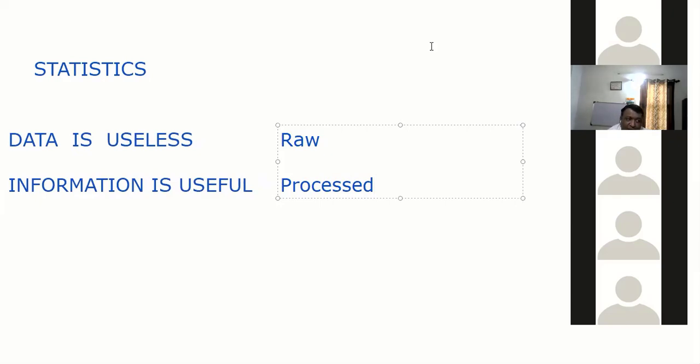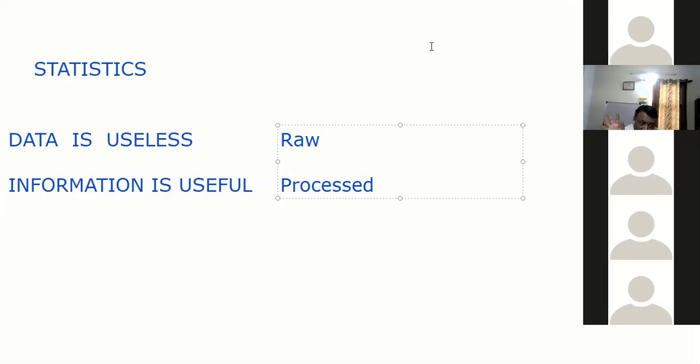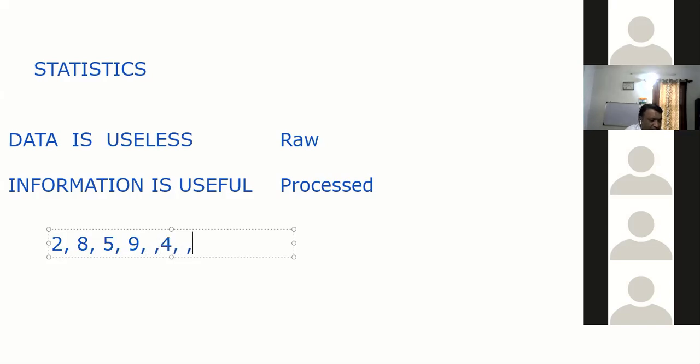You're collecting data from where? Primary or secondary source. That is a different thing altogether. It's raw and processed. Means what? I'll explain with an example. If I give you some data like some number, 285945. It's data. What is the usefulness of this?